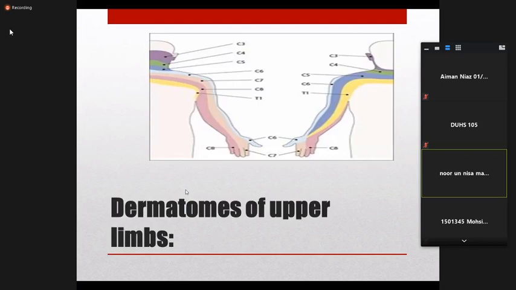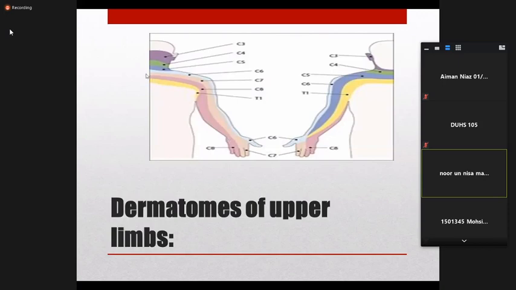If you find a defect in sensation in a typical part of the upper limb like this, you have to know the dermatomal supply of that part. If you know the dermatomal supply, you can easily say that C5 or C6, or the C8 nerve, is involved in this patient. So you have to know the dermatomal supply.